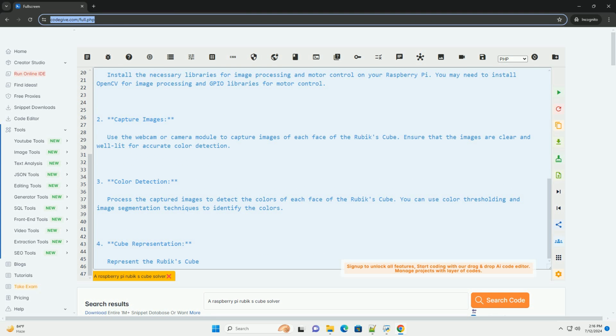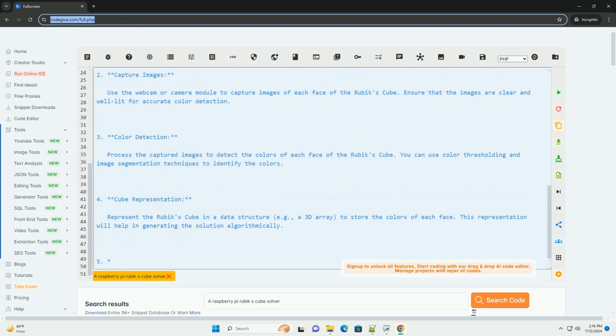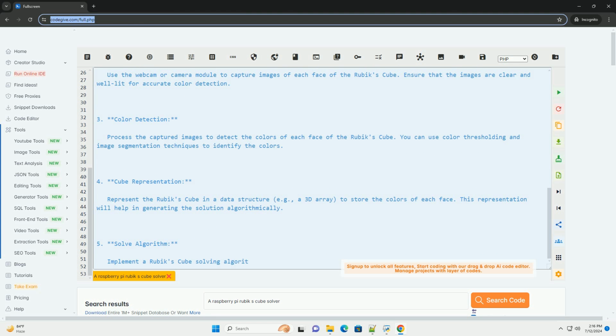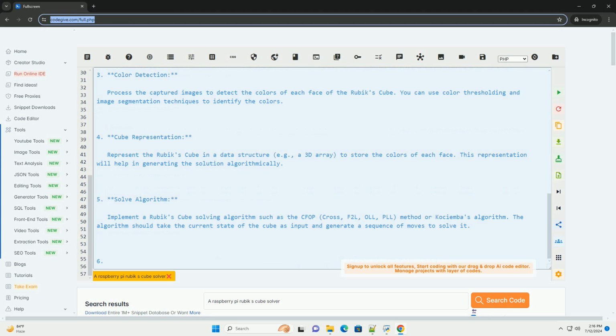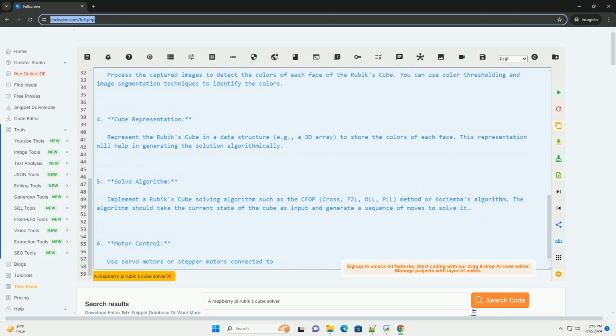Requirements: 1. Raspberry Pi, any model should work. 2. Webcam or Raspberry Pi camera module. 3. Servo motors or stepper motors for rotating the cube. 4. Rubik's Cube. 5. Python programming knowledge.